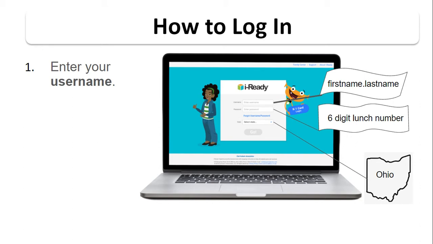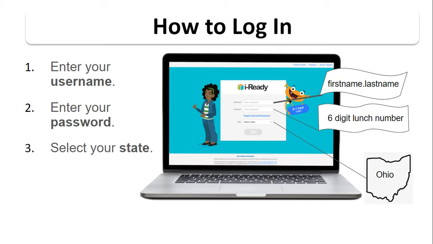The username is the student's first and last names with a dot in between. The password is the student's 6-digit lunch code. Don't forget to select Ohio in the state box because each state has different learning standards. Then click Go. Kindergarten and first grade students may log on using the K1 card login.